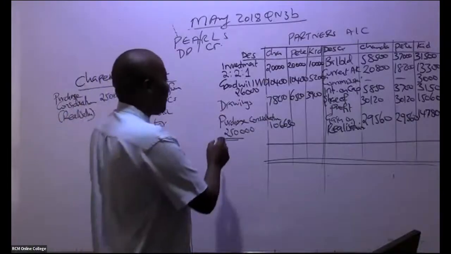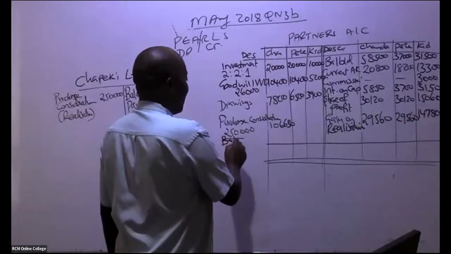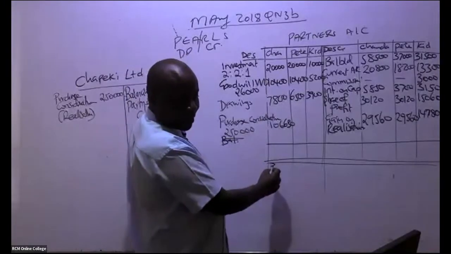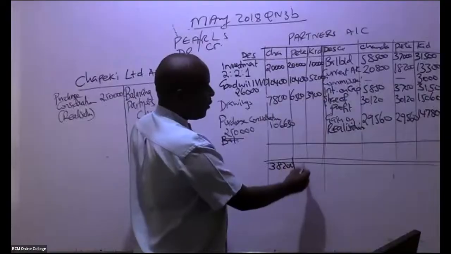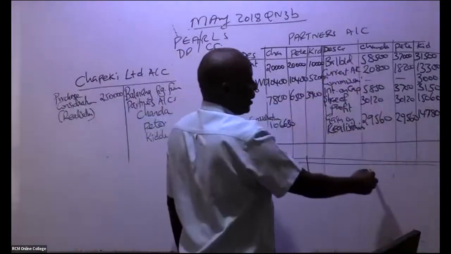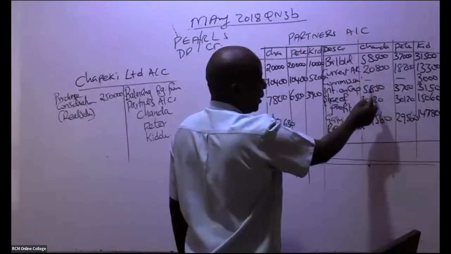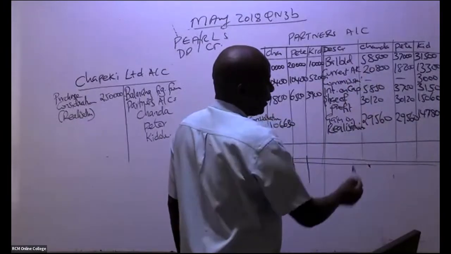Balancing figure. Remember, we are looking at the balancing figure. So the first one, somebody is giving me a figure of 38,200 here. How about this first ninja here? How much do we have when you add this, and this?